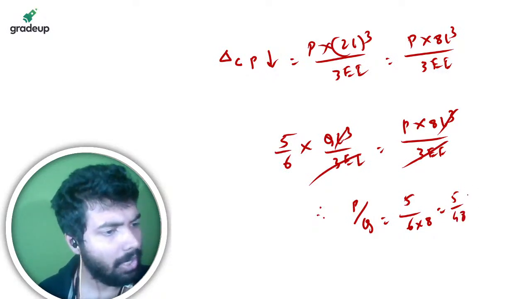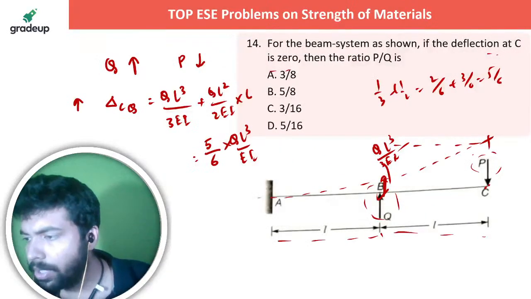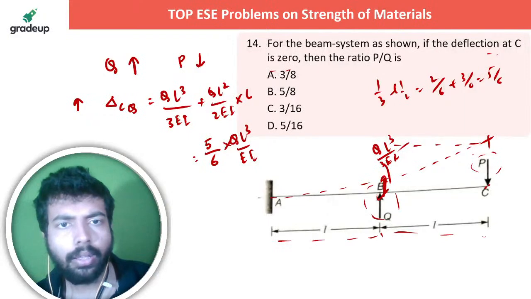Did I commit a mistake in any part? Please let me know in the live chat section. 5 by 48 आ रहा है कि 5 by 16 आ रहा है? 16 आ रहा है क्या?